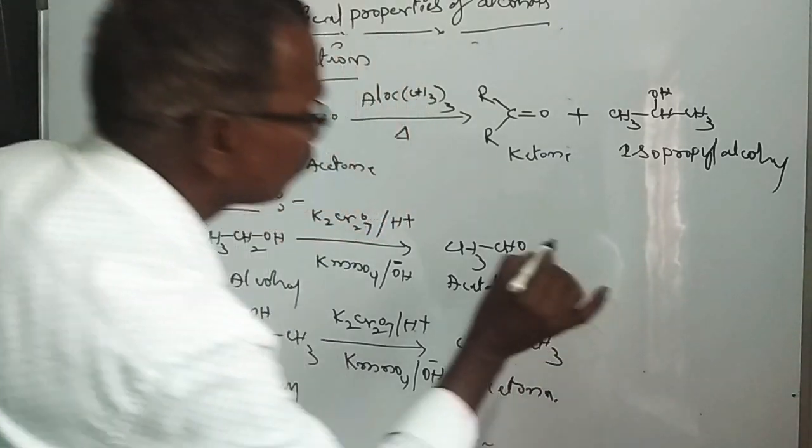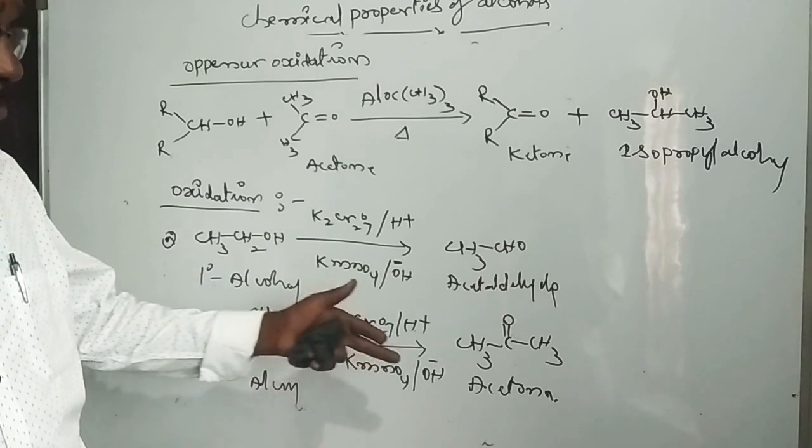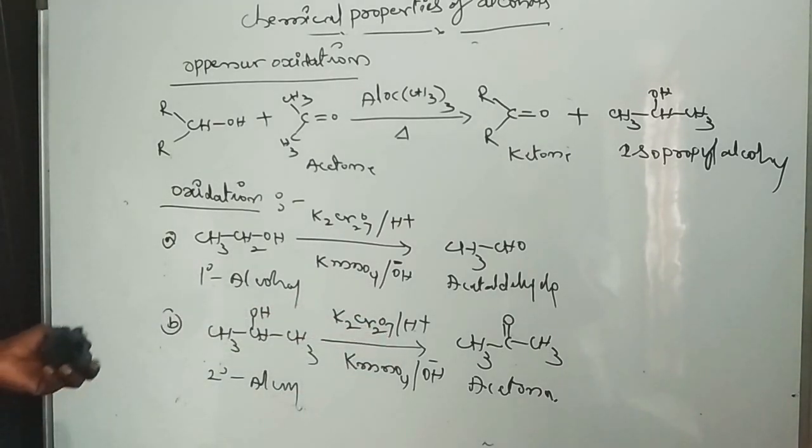If you take tertiary alcohols with the same reagent, alkene compounds are formed.